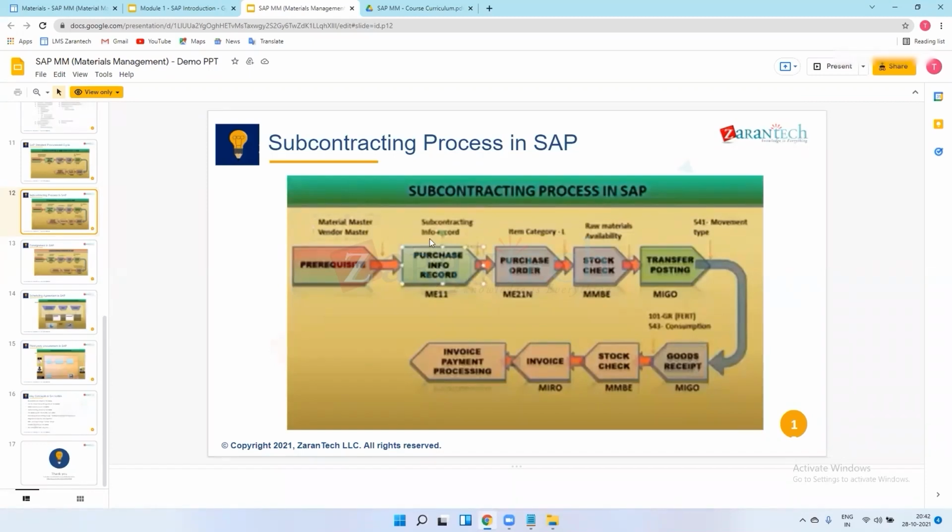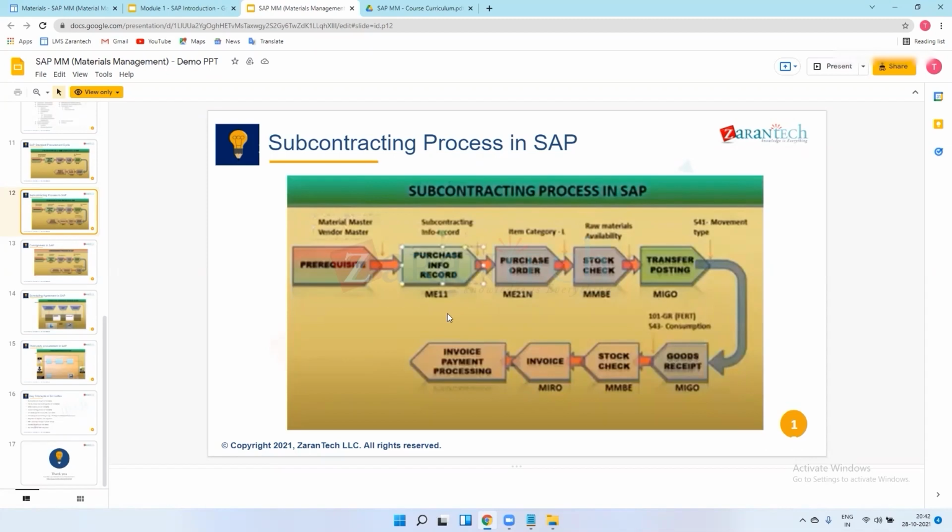This is called the subcontracting process, and we process the purchase info record, purchase order, goods receipt, and then payment to the vendors. At the time of vendor payment, we do one thing: earlier we sent raw material to the vendor.